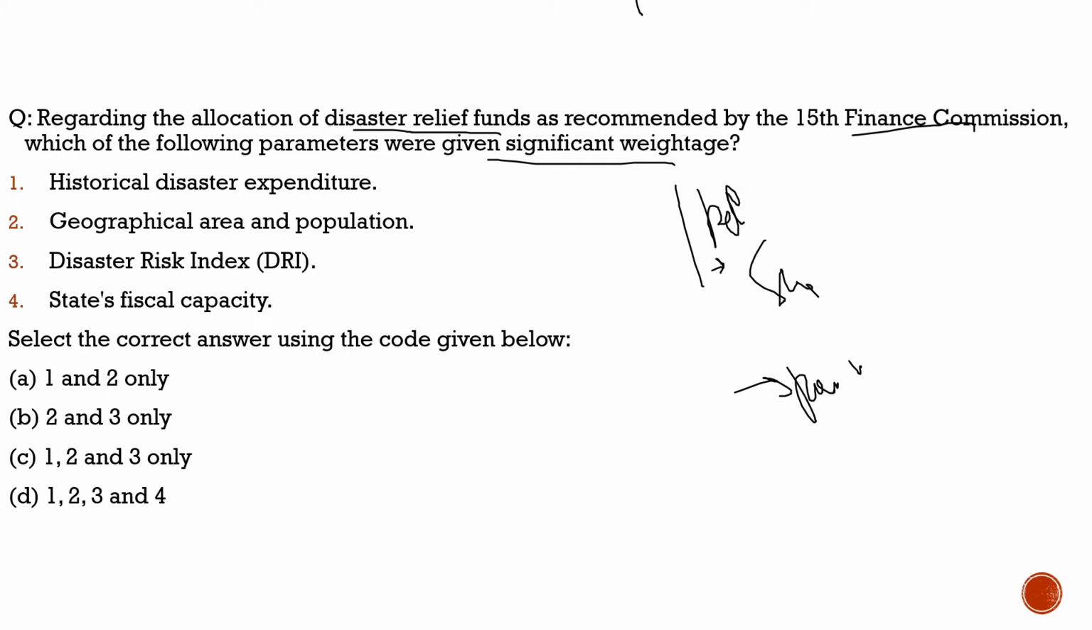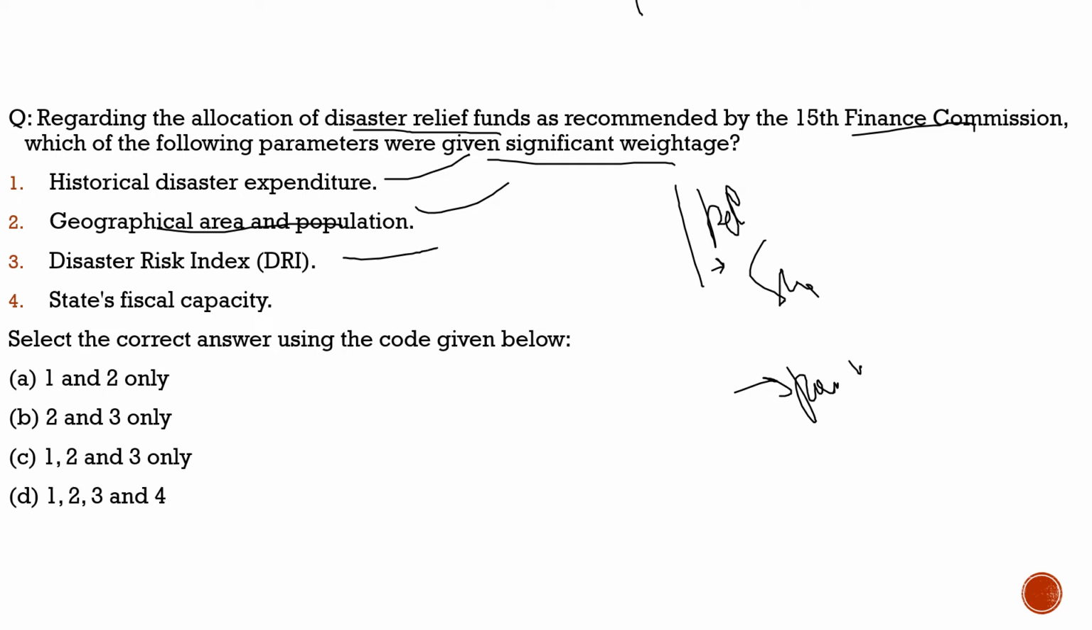So first statement, historic disaster expenditure, 100% correct. Second is geographical area and population. These two are also given importance, they have the significance with respect to the funds received by the governments to protect themselves from the disasters. Third statement, disaster risk index, that is also true.